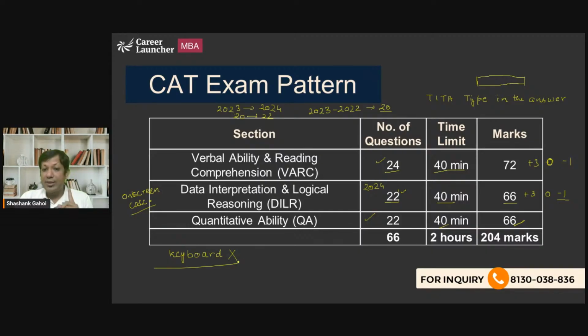So this is an important point that you need to remember, that you can't touch the keyboard when you are writing the exam. As well, an on-screen calculator is allowed. So if you feel that a calculation is lengthy, you can definitely go for the calculator, and we advise you to do it. Okay, so this is the total pattern of CAT 2024, expecting the same pattern in CAT 2025 as well.